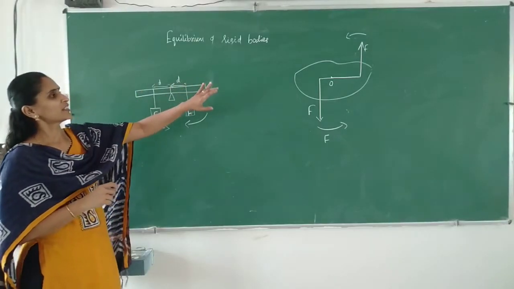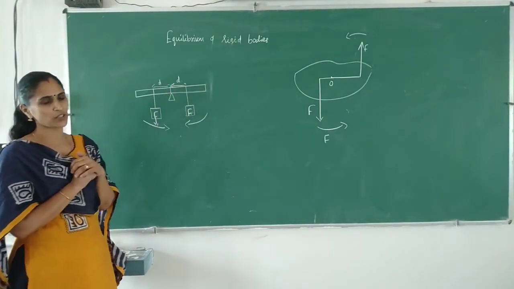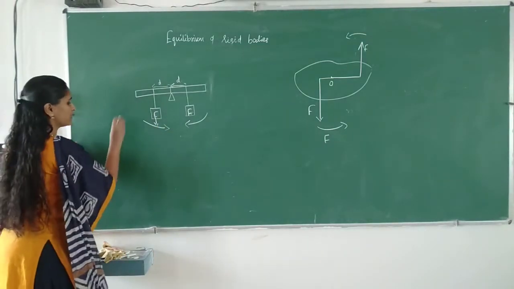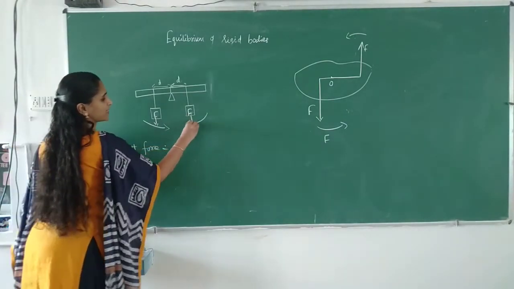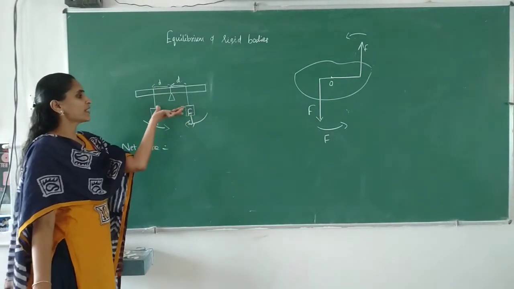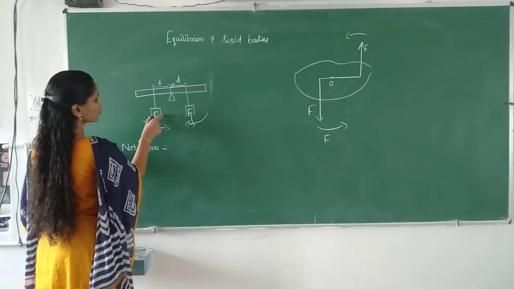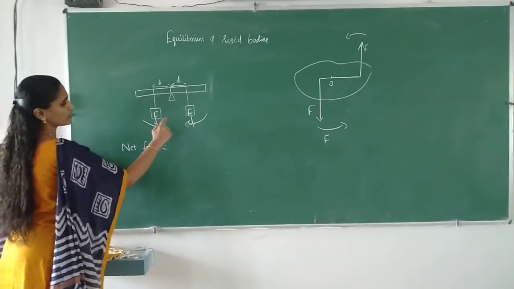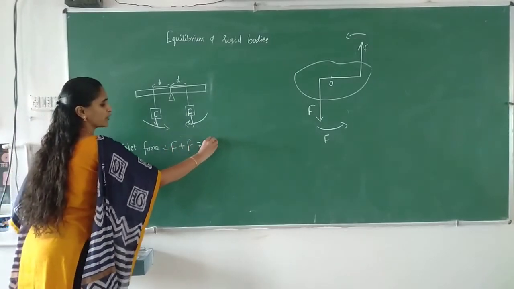So here these are the two examples for equilibrium, that is rotational equilibrium and translational equilibrium. Here, what is the net force in this diagram? Both forces are acting in the downward direction. Here a load is balanced in the center with the help of two weights hanging. Because of their weight, two forces are there. Both have the same masses. So the net force can be written as both forces are acting in the same direction.